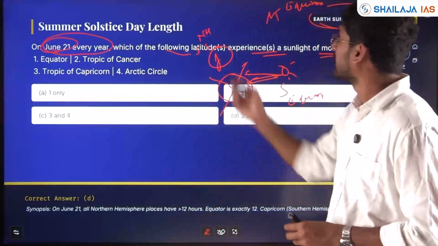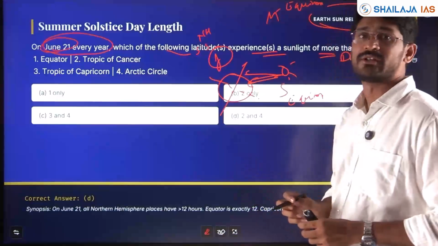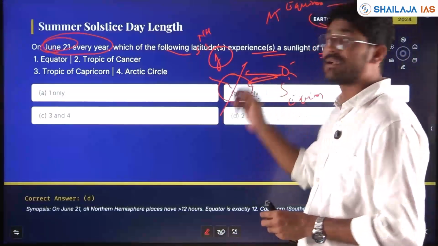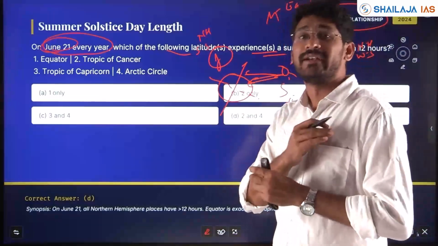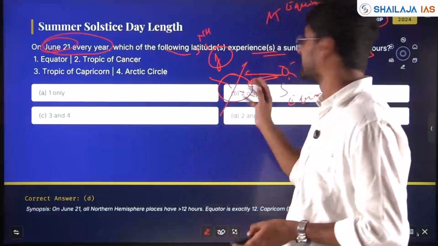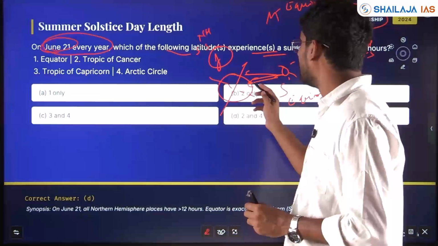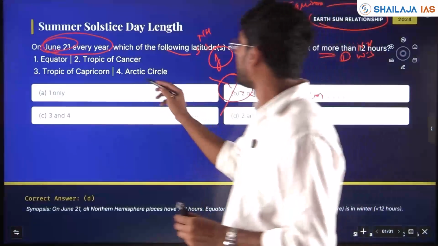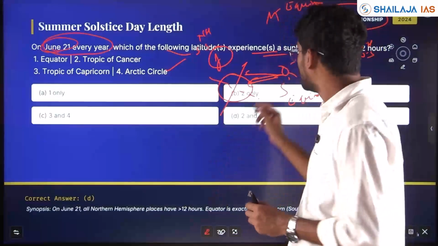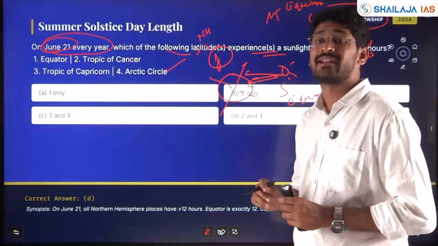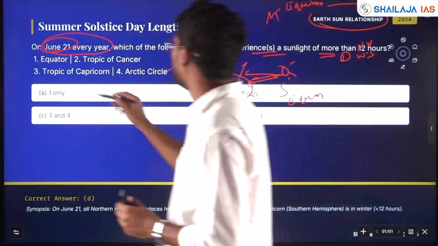It is summer in the northern hemisphere, the summer solstice. Beyond the Arctic Circle, light will be there day and night, 24 hours for 6 months, in the northern pole. So the Arctic Circle will definitely get more than 12 hours. Also the Tropic of Cancer will be getting more than 12 hours.